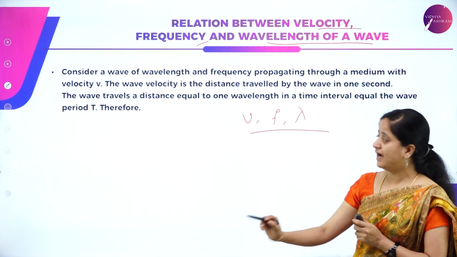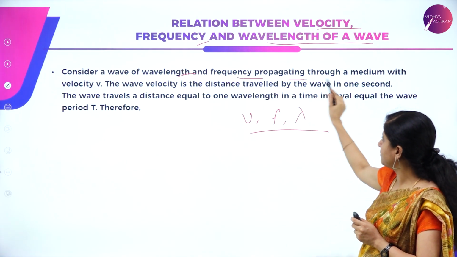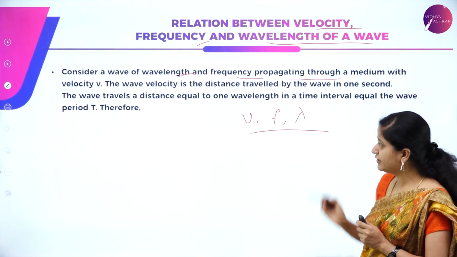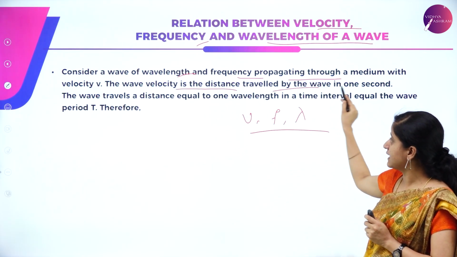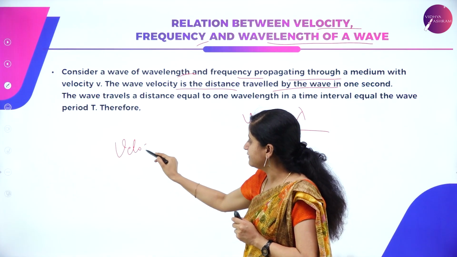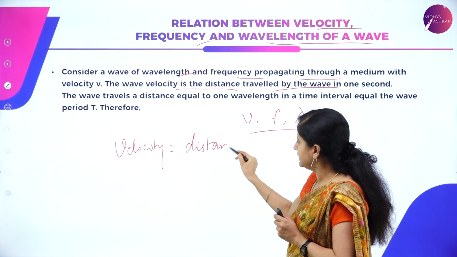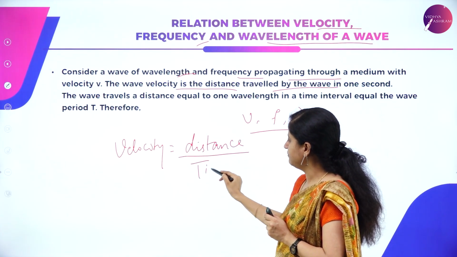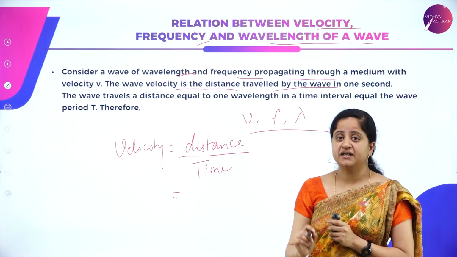For that, we consider a wave of wavelength lambda and frequency f propagating through a medium with velocity v. Now the wave velocity is the distance travelled by the wave in 1 second. We know the velocity formula is distance divided by time taken. So what is distance here? The distance is nothing but the wavelength.